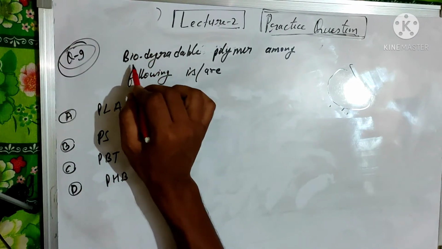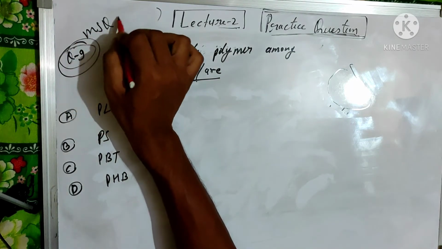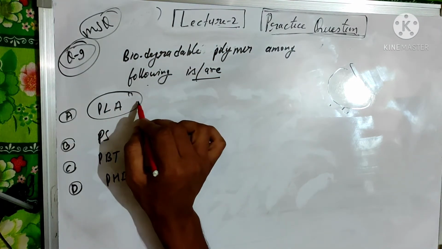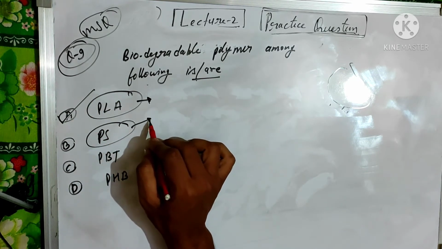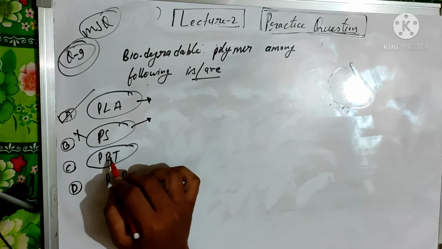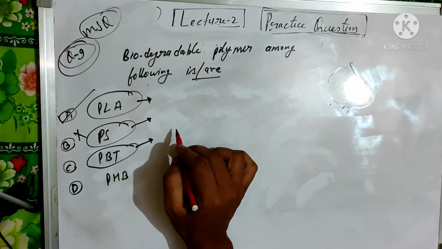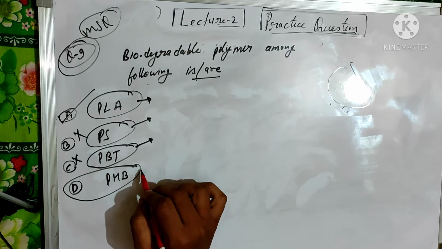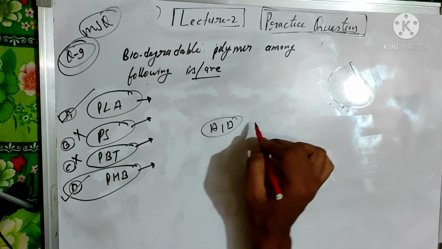Question number 9. The biodegradable polymers among the following are. This is an MSQ type of question, maybe one or more options are correct. The PLA, polylactic acid, is a biodegradable polymer, so option A is correct. Polystyrene is not a biodegradable polymer, so option B is incorrect. The PBT, polybutylene terephthalate, is a thermoplastic polymer which is not biodegradable, so option C is incorrect. And option D, polyhydroxybutyrate, is a biodegradable polymer, so option D is correct. So A and D are the correct answers.